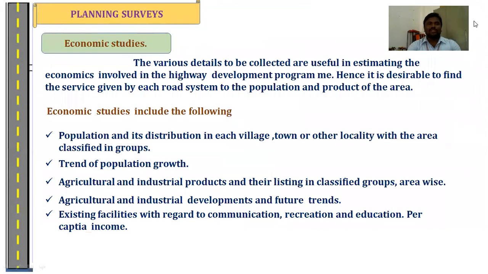In economic studies, we can consider the population and its distribution in each village, the trend of population, agricultural and industrial products listed in their classification, agricultural and industrial developments and future trends, and existing facilities with regard to communication, recreation and education, and per capita income. Finally, in total income studies, we can study how much income is coming from the surrounding people and what the living conditions and job conditions are. All these studies come under the economic studies.